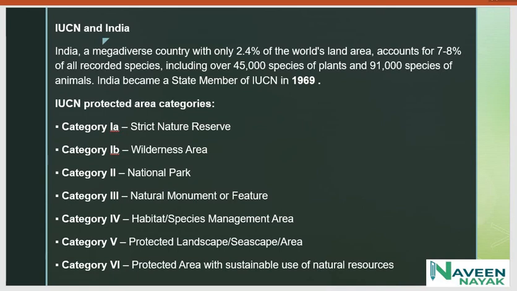IUCN protected area categories. There are 7 categories of protected areas in IUCN. Category 1A, strict nature reserves. Category 1B, wilderness area. Category 2, national parks. Category 3, natural monuments or features. Category 4, habitat species management area. Category 5, protected landscapes and seascapes. Category 6, protected area with sustainable use of natural resources.